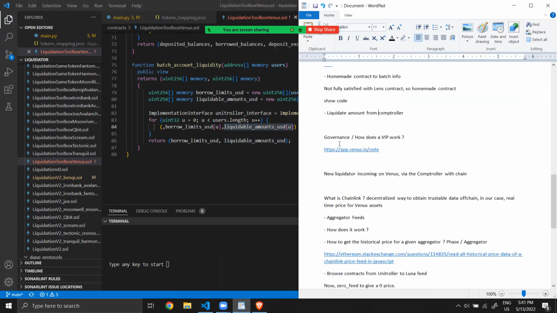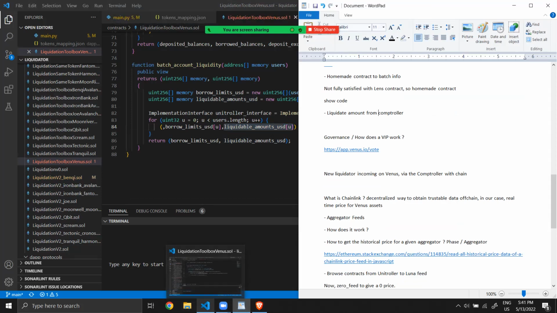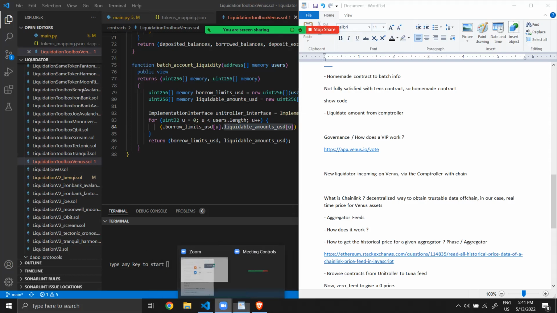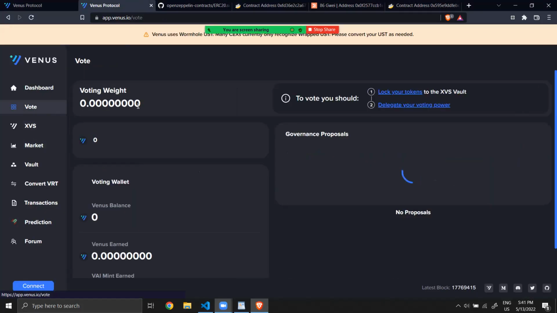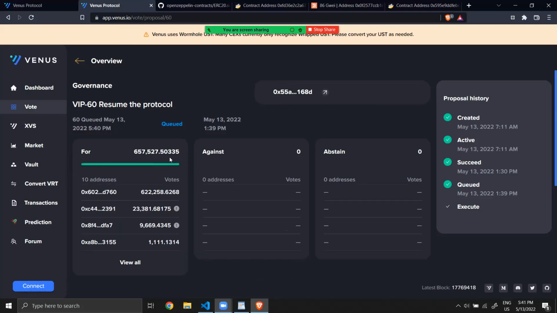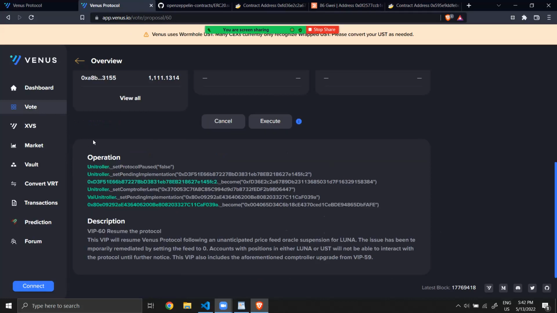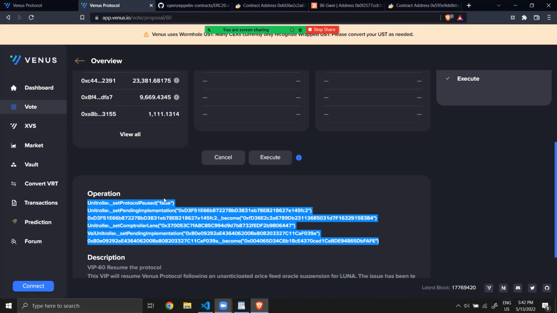Okay, now how the governance works. The governance of Venus protocol works using VIP, Venus Improvement Proposals. You can see here the governance proposals with the status. Now it's this one that is active. You can vote on this one, but you can see that indeed it's related to some actions and some functions that will be executed on chain.